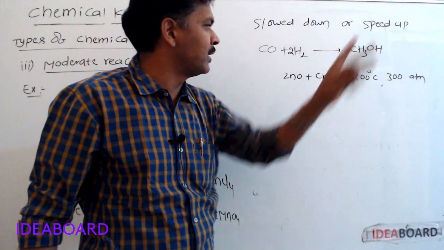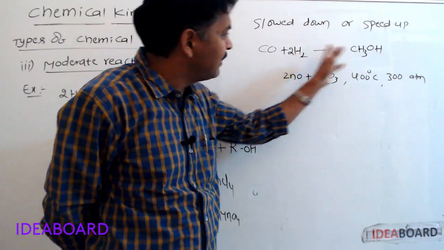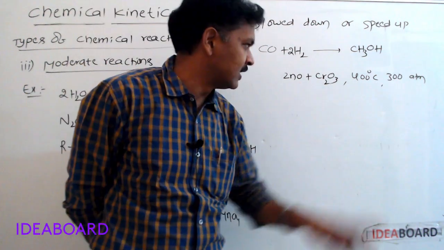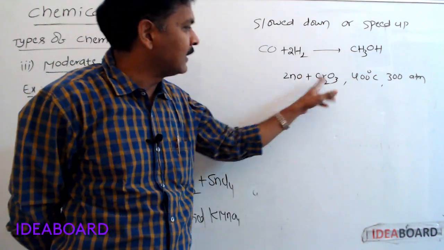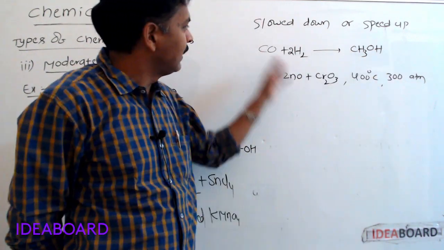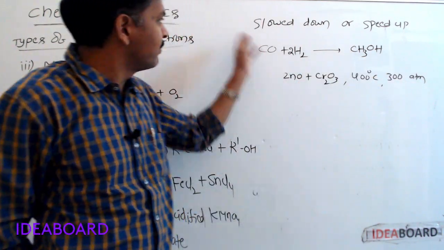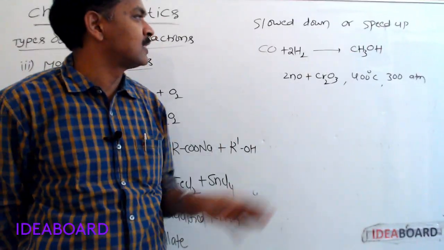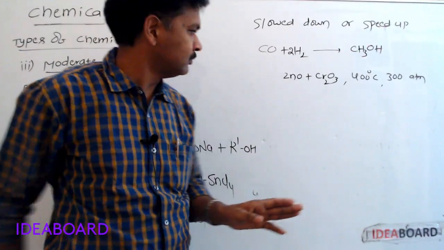This reaction is a very slow reaction, but the same reaction can take place very fast under these conditions. In the presence of this catalyst, at this temperature and at this pressure, it takes place very fast. So chemical reactions can be slowed down or speed up by changing the conditions under which they occur.